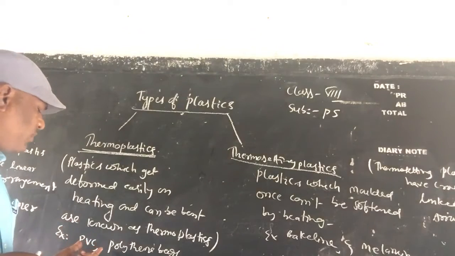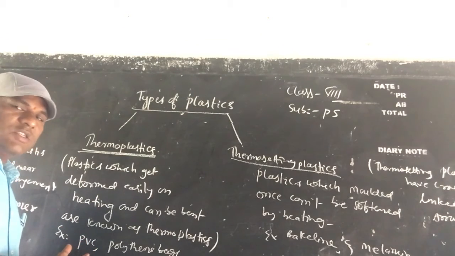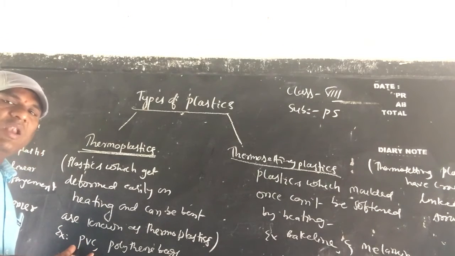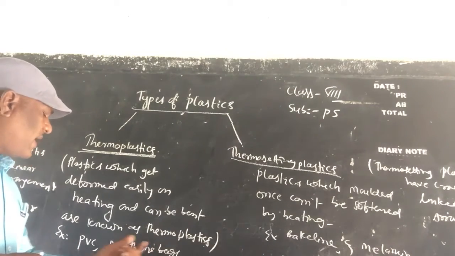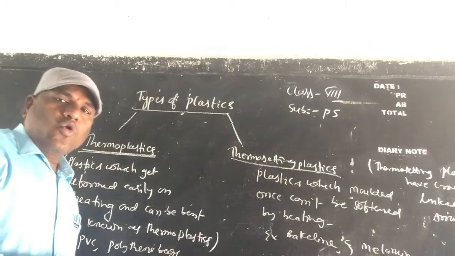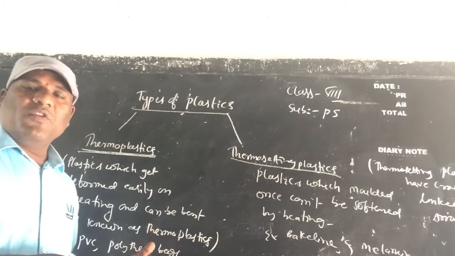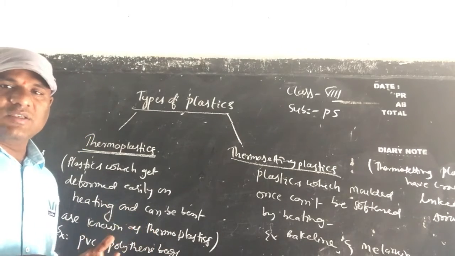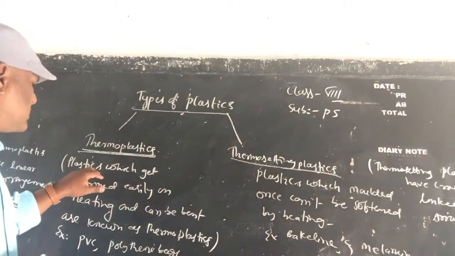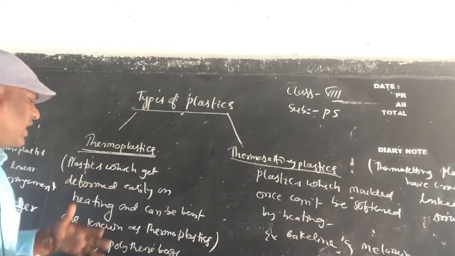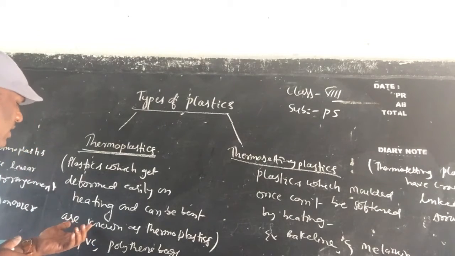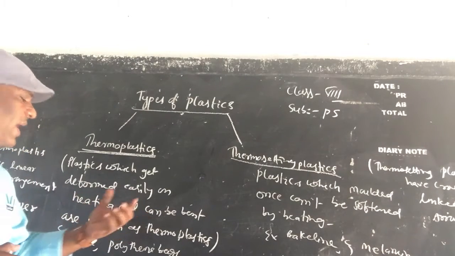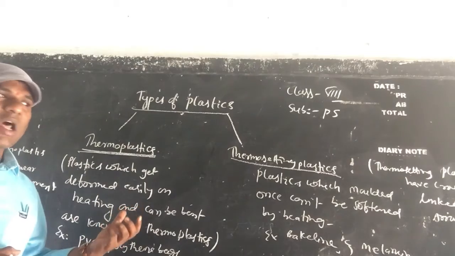Examples: PVC, which means polyvinyl chloride, and polythene bags, toys, combs, etc. are examples of thermoplastics. I repeat, children, thermoplastics are plastics which get deformed easily on heating and can be bent.